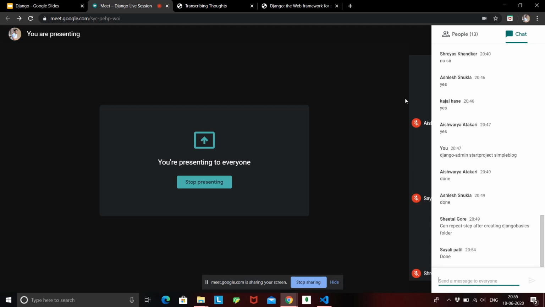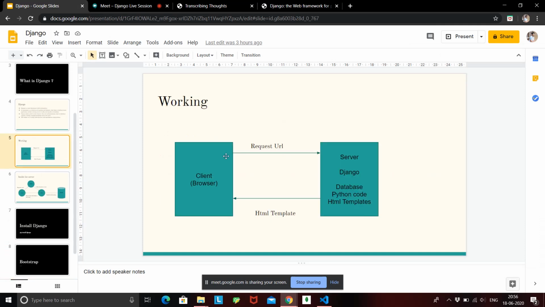Great. So in today's session we saw what Django is, and how Django provides full stack applications. We have templates, we have views, we have URLs, and we saw how a website works. A client requests a URL from the server, and the server responds with a template. At the server we have all the code: we have Django, database, Python, and HTML. Everything is situated inside the server.